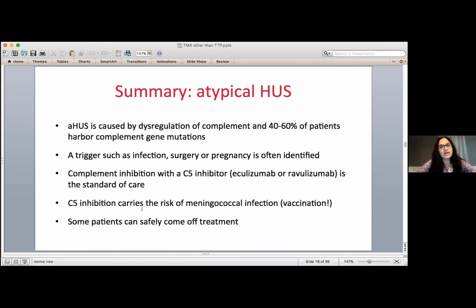And this treatment is very effective, but comes with risk of infection with meningococcus. And some patients can stop treatment.